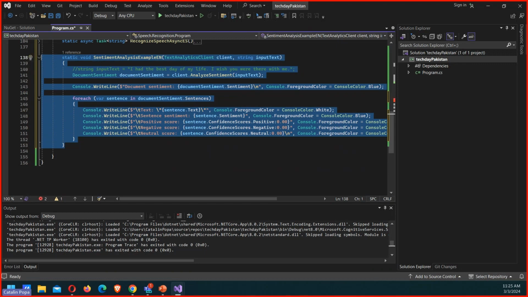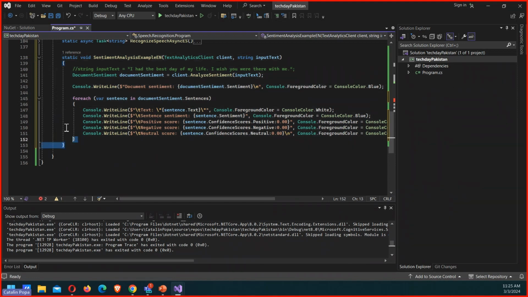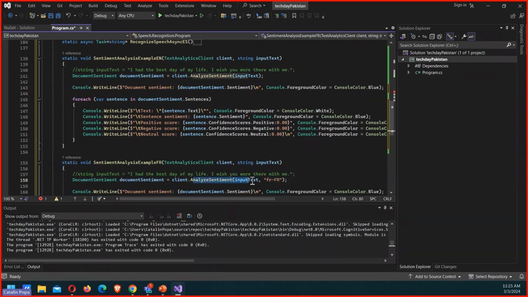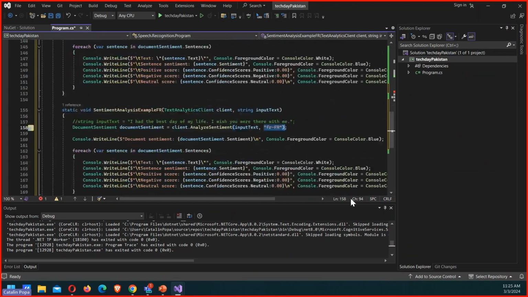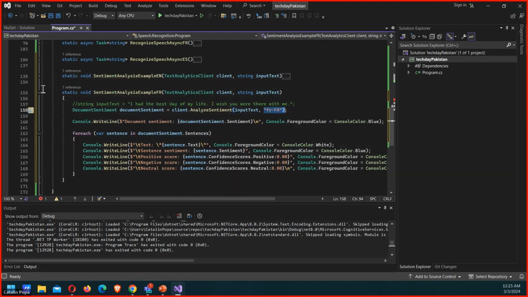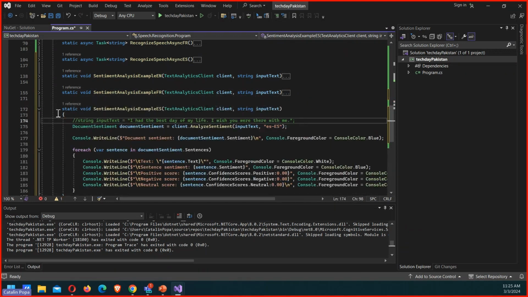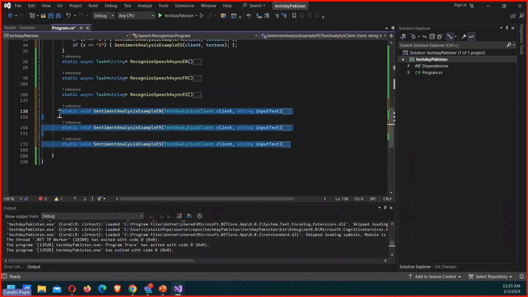As you can see, I'm not doing any language specifications in here because, as we had for the speech part, it's the same idea for sentiment analysis as well. By default, it's English, but if you want to do it in other languages, at the end of the day, the only difference will be that into this function, you'll have to specify the language code, right? So for the French one, it will be FR. As you can see, no difference between the code. And then for Spanish, of course, it will be the same thing, but ES, right? So in here. Right. So now I have three functions.